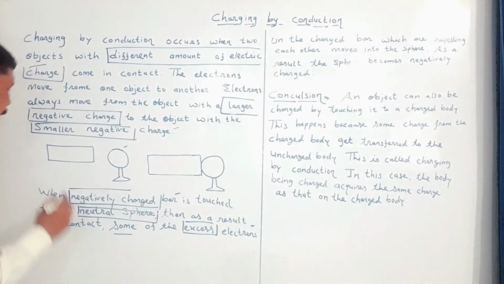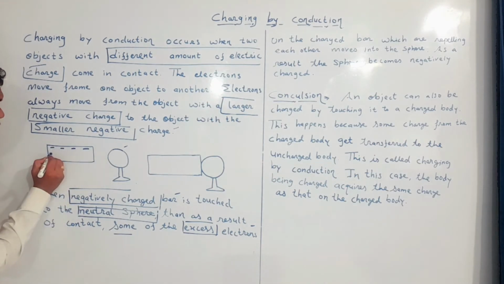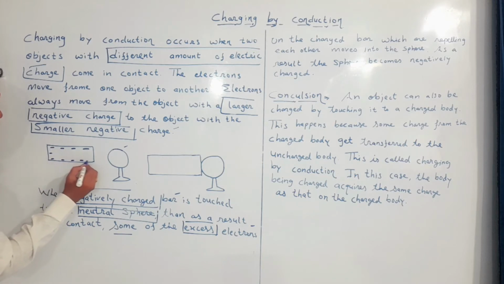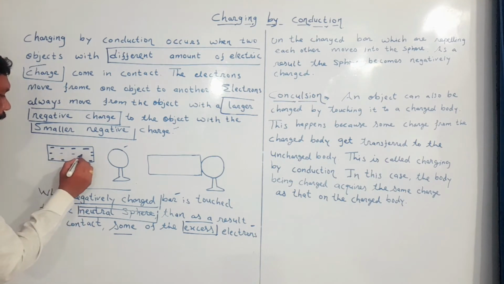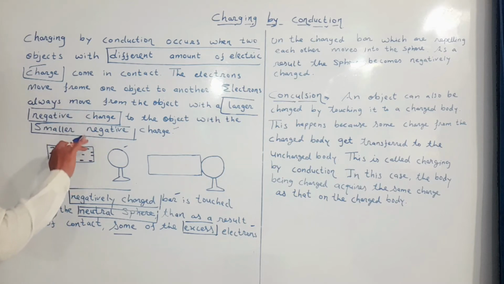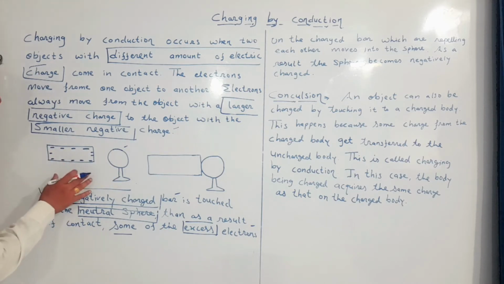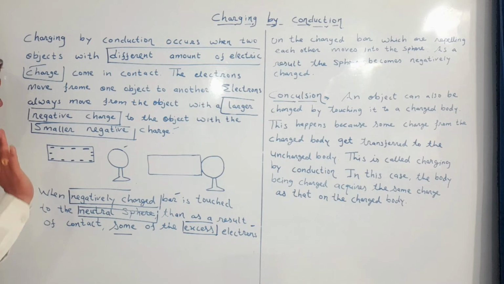Due to which what happened? On the surface of a bar, the electrons will get arranged due to the excess amount of electrons and repulsion between them, and therefore this bar will be called negatively charged. The electrons will get arranged on the outer surface of the bar. They will repel one another. Then this is the neutral sphere, so we will not mark any charges on it.